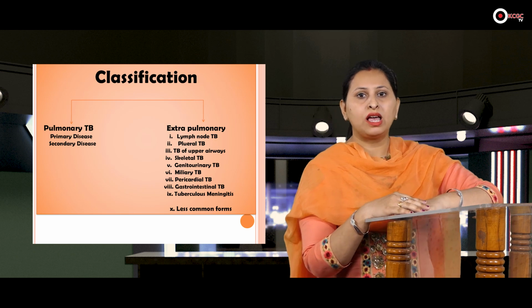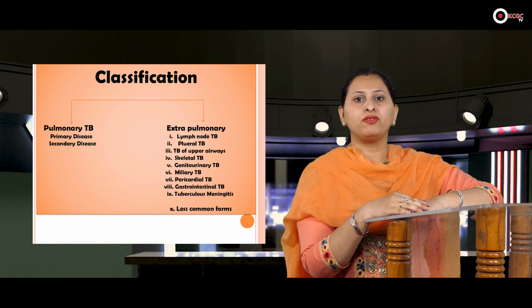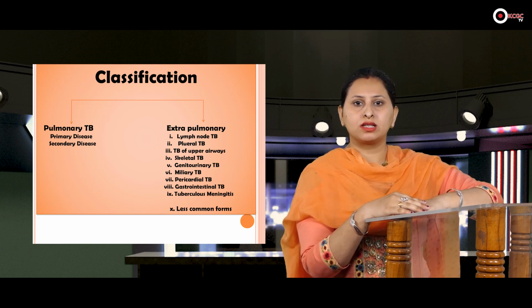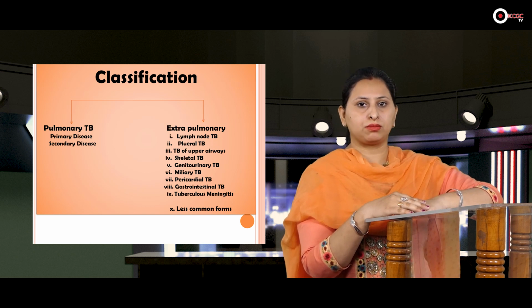The first one is lymphatic tuberculosis. Lymphatic tuberculosis is that TB which affects our lymph nodes. The lymphatic parts are like our tonsils and adenoids, so this TB affects the lymphatic system. The second one is skeletal tuberculosis, which affects our bones. The third one is tuberculosis meningitis, which affects our meninges, the covering of our brain.